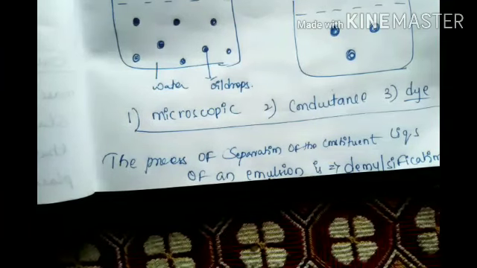And some applications are there, 5 to 6 points. Harmful effects of emulsions are also there. Elastic gel, non-elastic gel, a small topic is there. Gels we can read also. Small topic, 2 points are there.